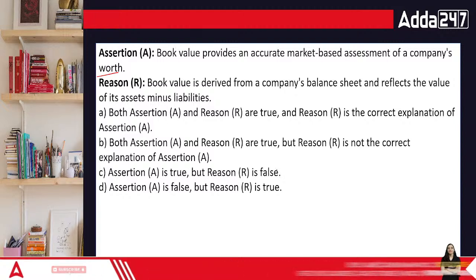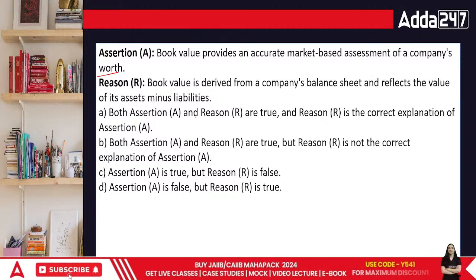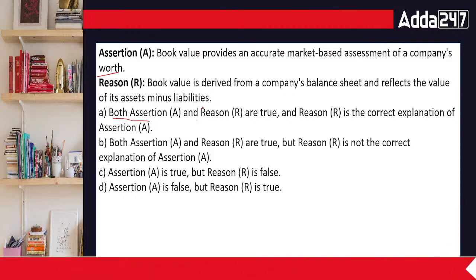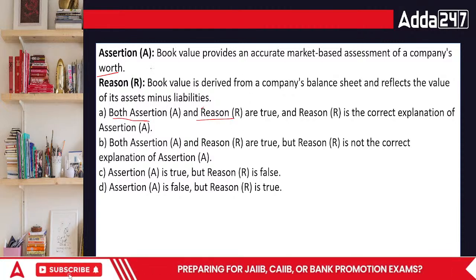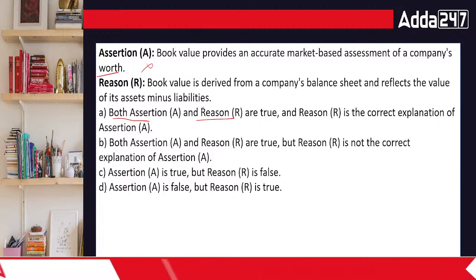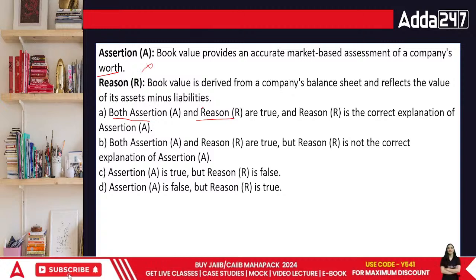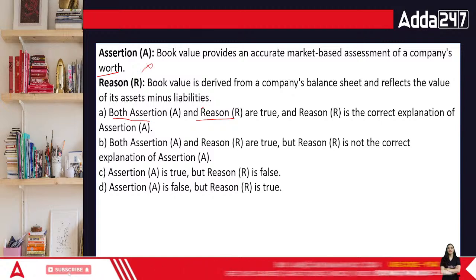When we talk about the book value, it is the organization's value in its own books. So in this case, if it's organizational value in its own books, what is it gonna be? Both assertion and reasoning are true? No, it cannot be. First part is definitely false. Net worth is basically studied on the basis of what you feel about yourself. What is the value that the organization is writing in its books? Not something which is happening in the market itself. So this part is definitely something which is wrong. Right?